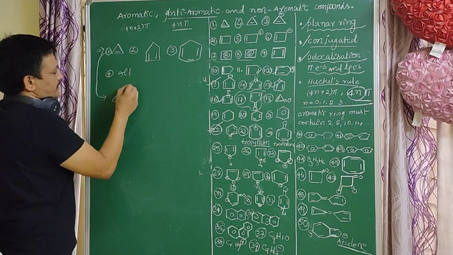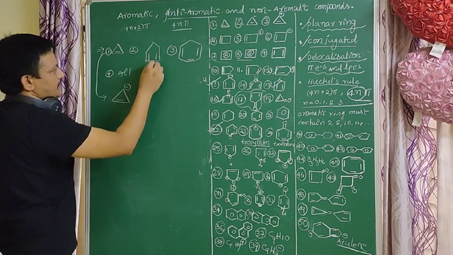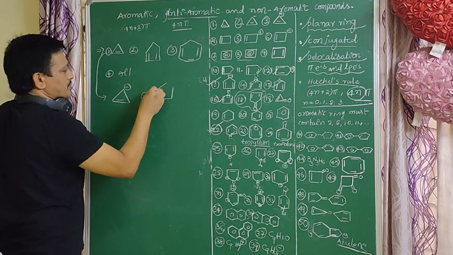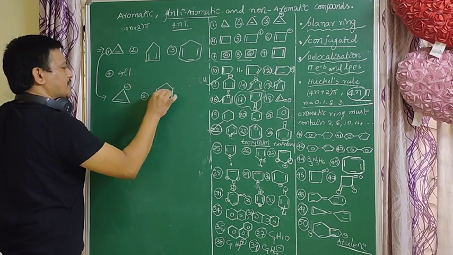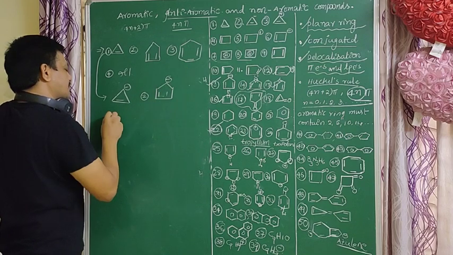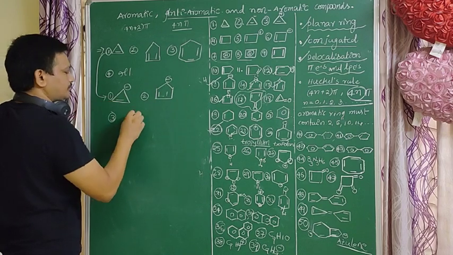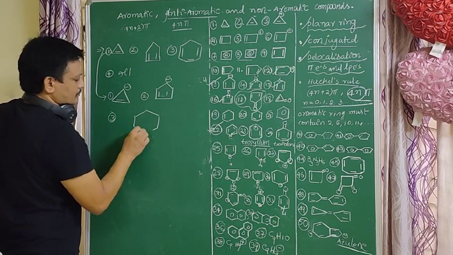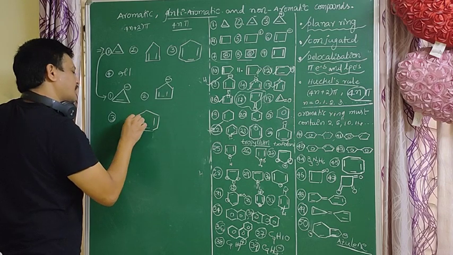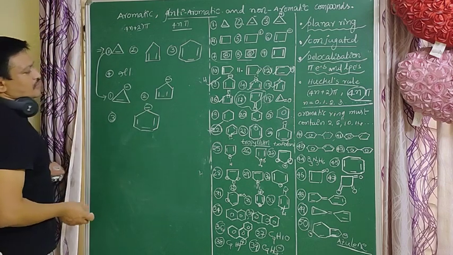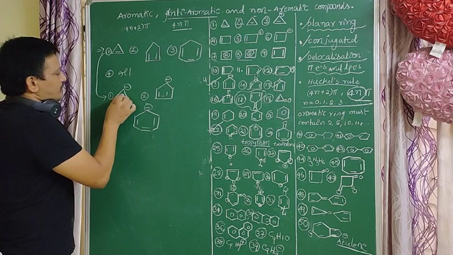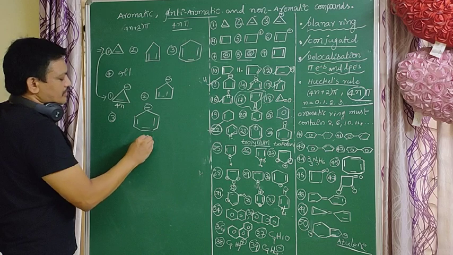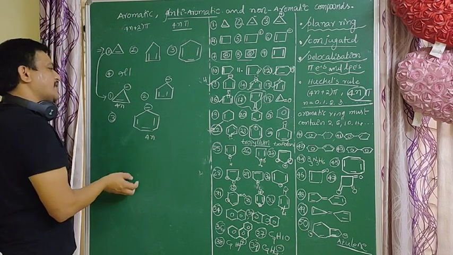So losing H plus, this compound gets a minus charge here. After losing it, this molecule follows the 4n rule, so it is an anti-aromatic compound.